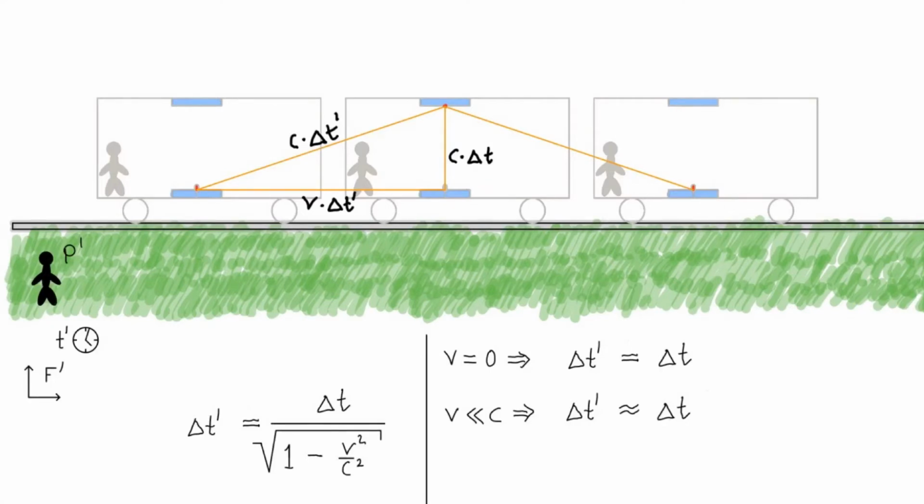If we look at the other extreme, when the velocity approaches the speed of light, then we find that the delta t prime approaches infinity. This is because if the train car would move at the speed of light, then the guy P prime would measure that the time stood absolutely still inside the train car.